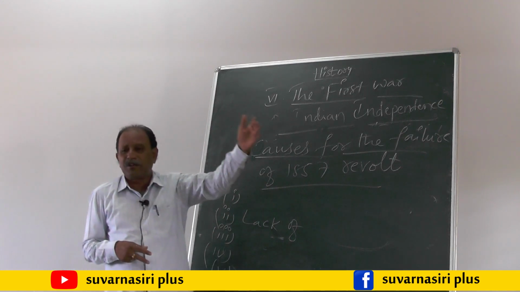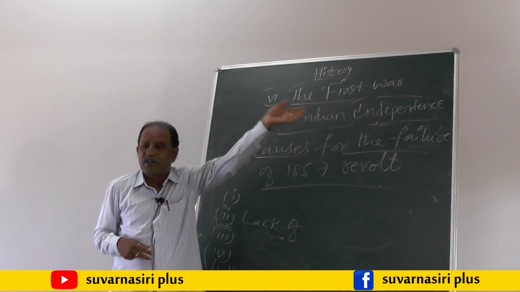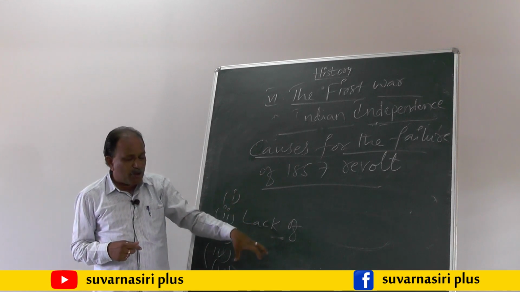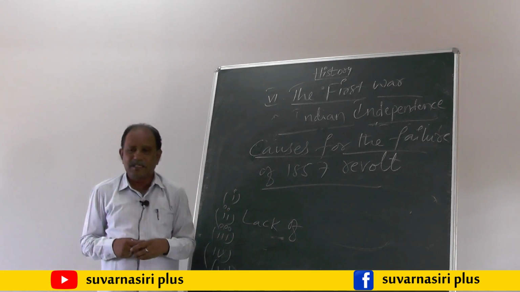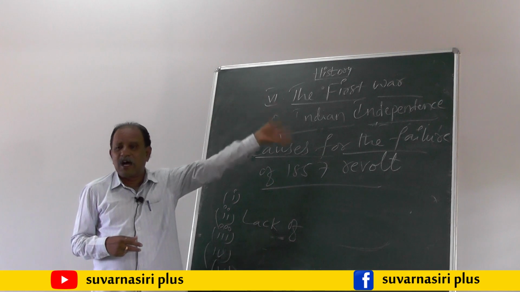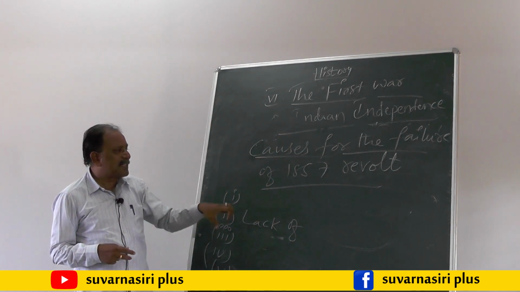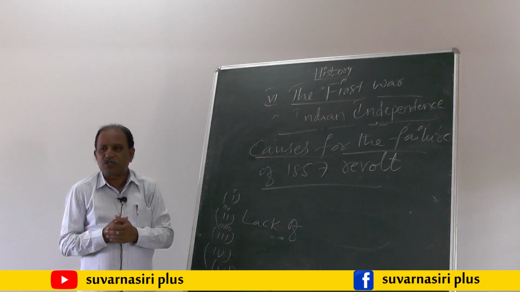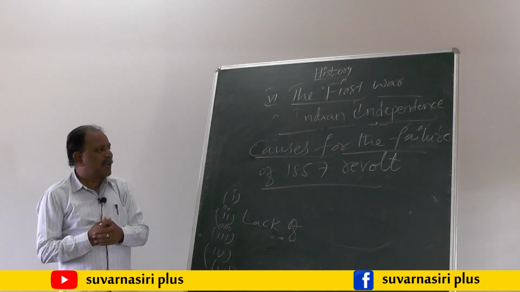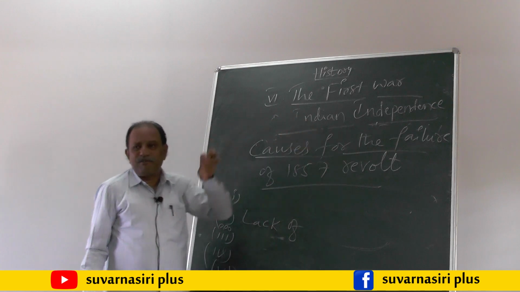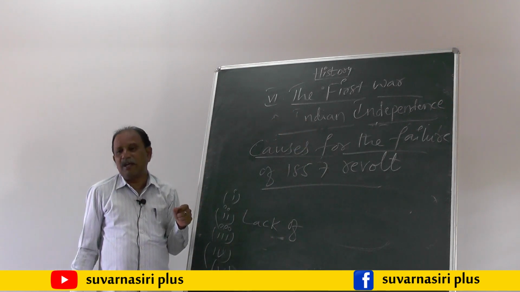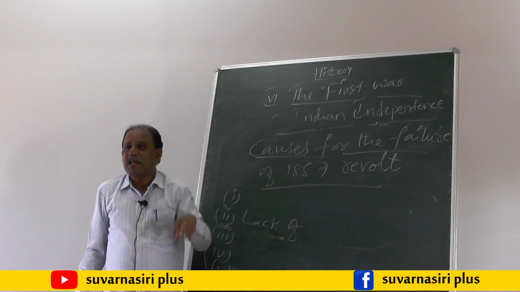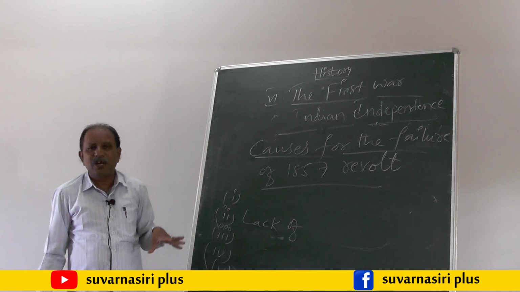Instead of supporting the Indian sepoys, they supported the British government. As a result, this great 1857 revolt, which was started by the Indian sepoys, totally failed.